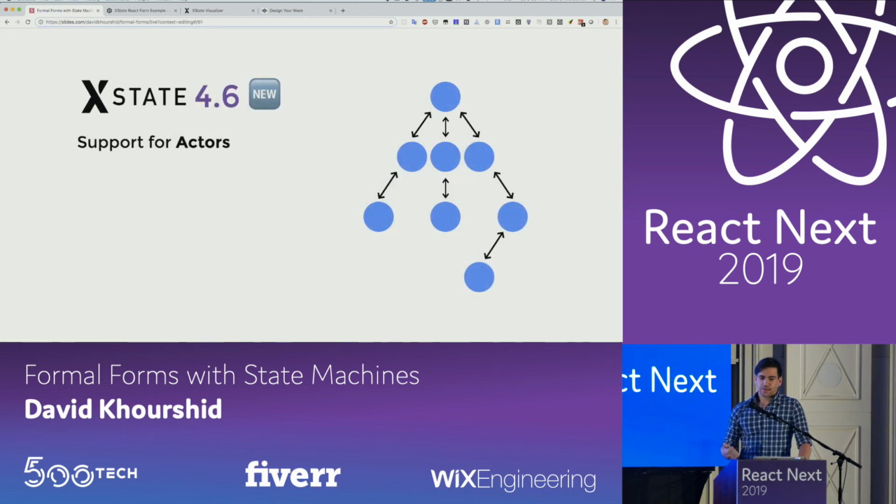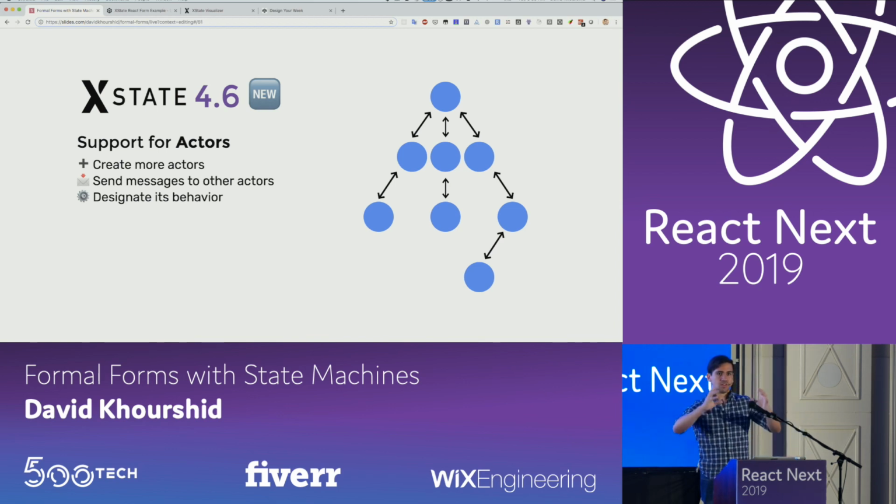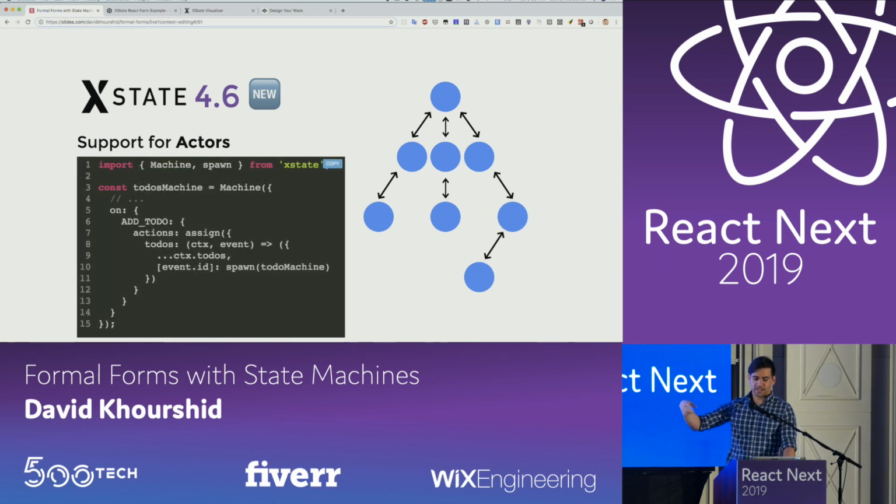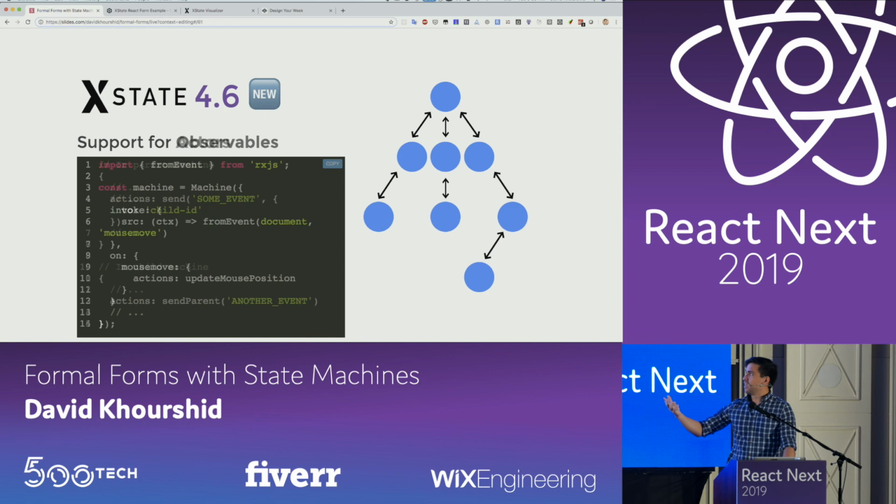And XState 4.6 has support for actors now, which I'm not going to get into because that's a completely different talk. But the idea of actors is instead of having one global state, you have many local states which communicate with each other in a hierarchical way, where parents can communicate with children, and children can communicate with parents as well. And also, I have support for observables now in XState 4.6, which means not only can you invoke observables and listen to events as they come in, but the XState interpreter itself is an observable.